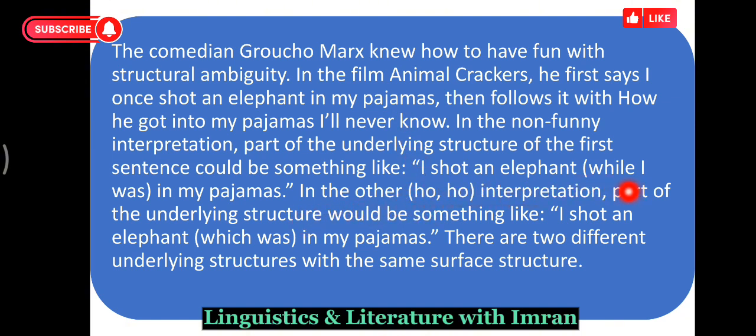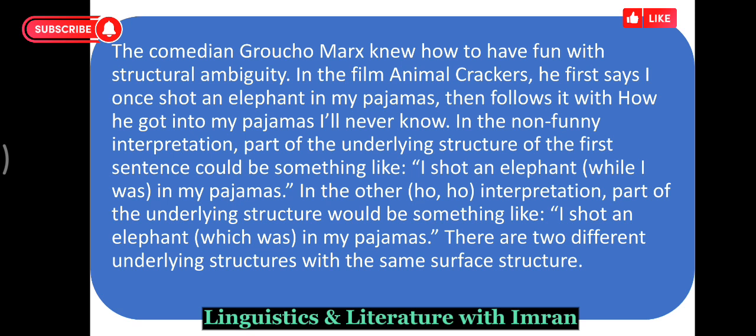In the other interpretation, part of the underlying structure would be something like, I shot an elephant which was in my pajamas. So if you want to make people laugh, you can have such kinds of structural ambiguity. Most often we see that comedians use such structures to make people laugh, to have several meanings of the same structure.